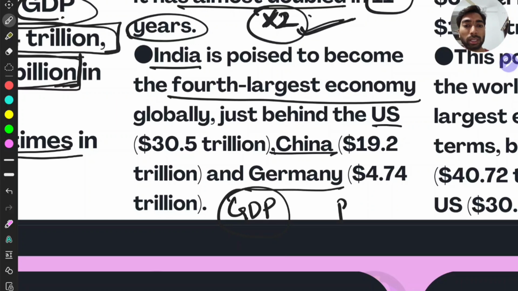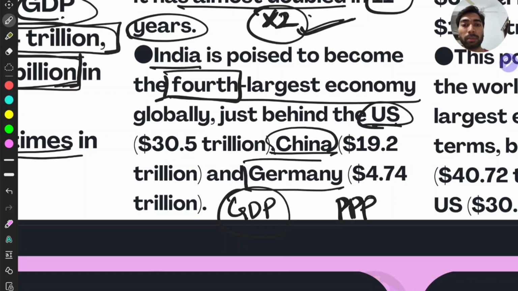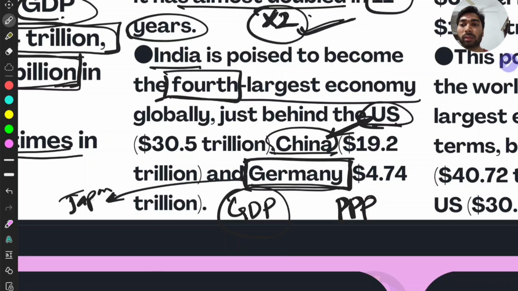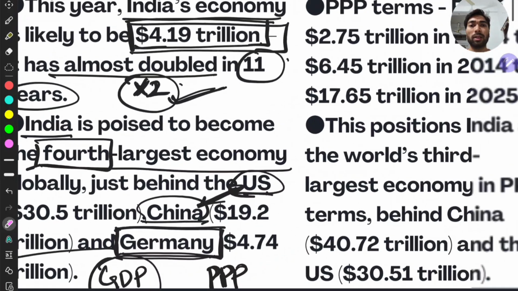If we see it from the perspective of PPP, then we will be ahead more than this, right? Fourth is what? US, China, and Germany. These two countries you will easily remember, but remember this Germany. It will just confuse you with another country, that is Japan, other countries like that, right?